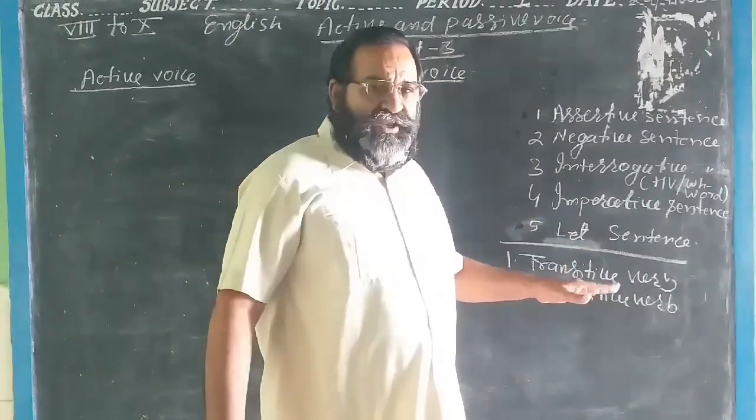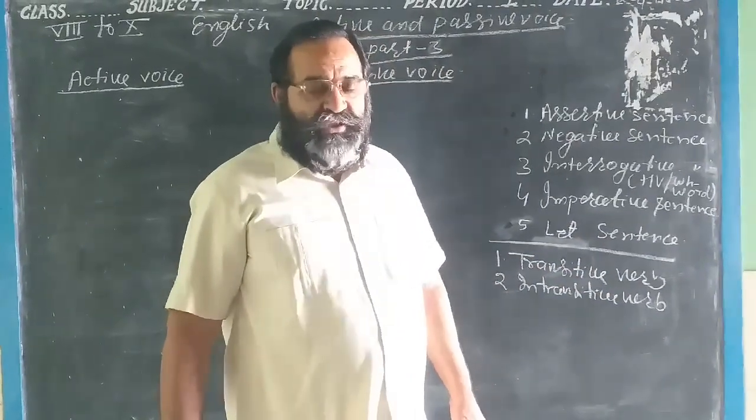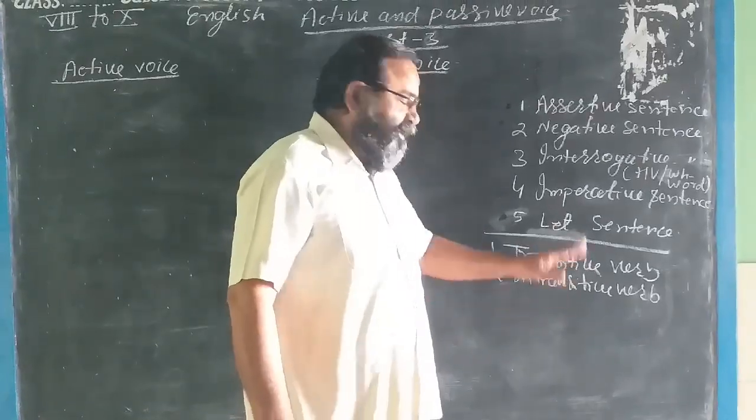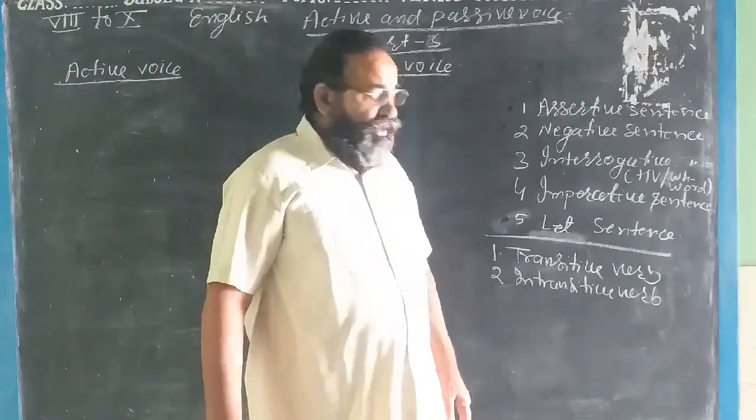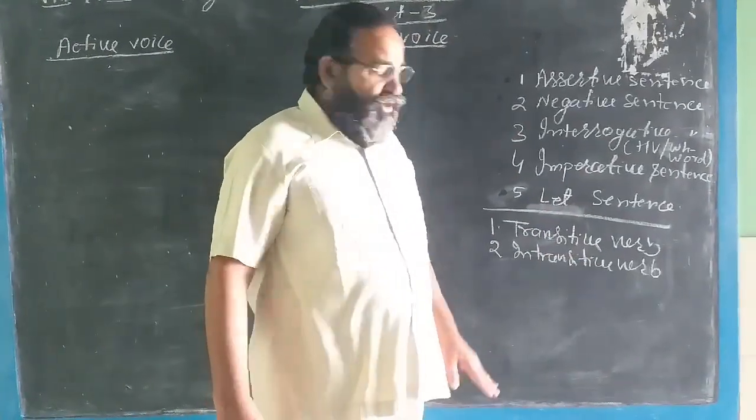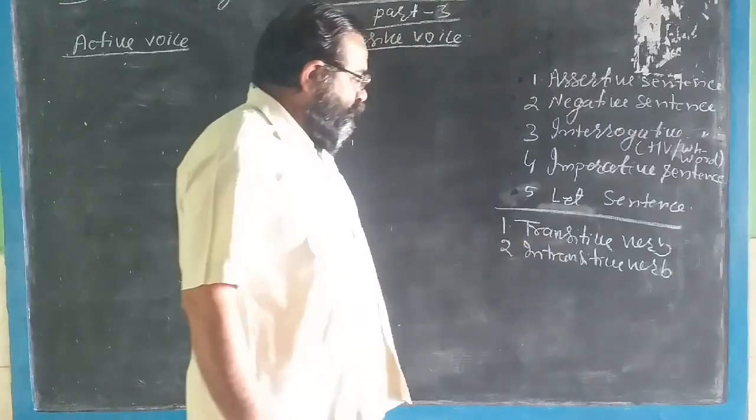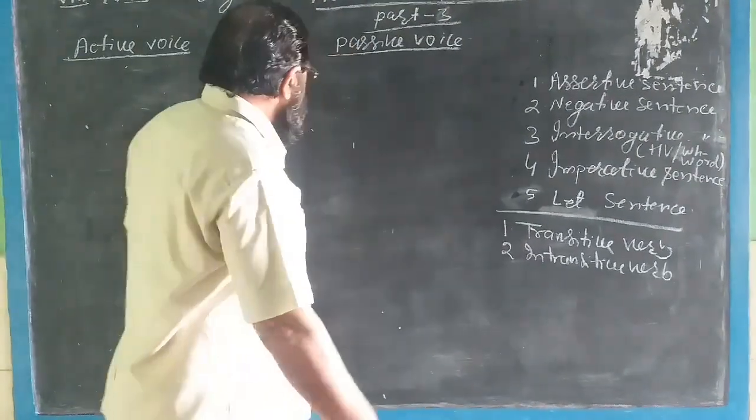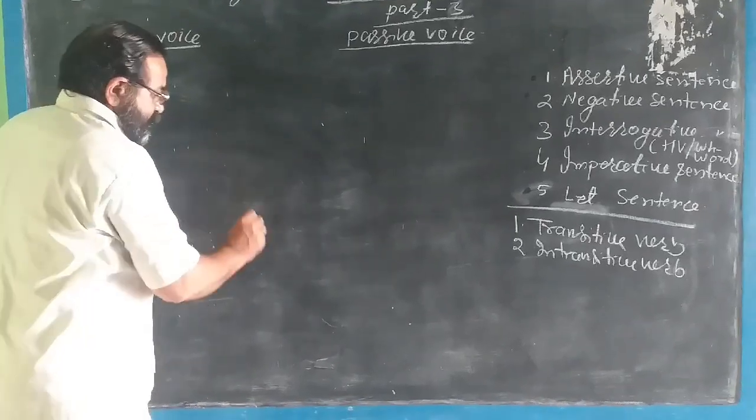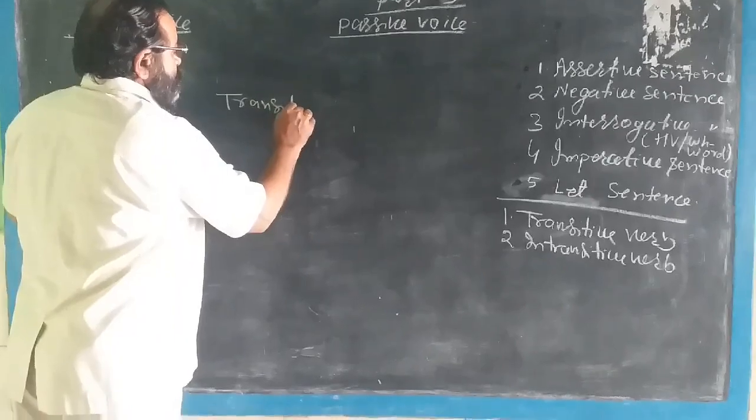it is very necessary to understand the kinds of the verb. There are two kinds of the verb, that is the transitive verb and intransitive verb. Which is called the transitive verb or which is called intransitive verb? I want to give you an example. For example, this is the transitive verb.